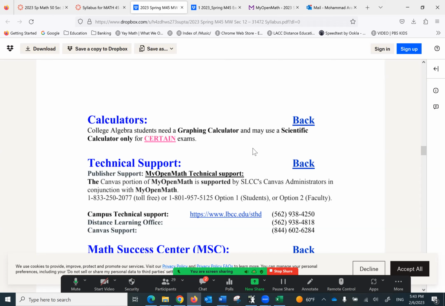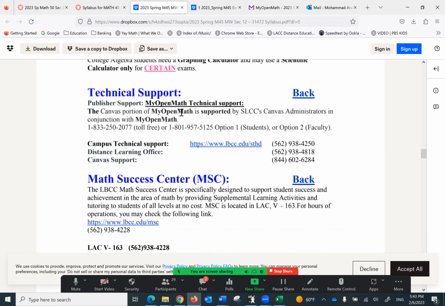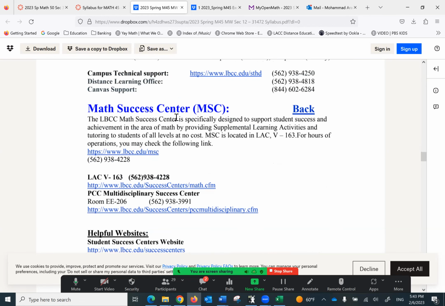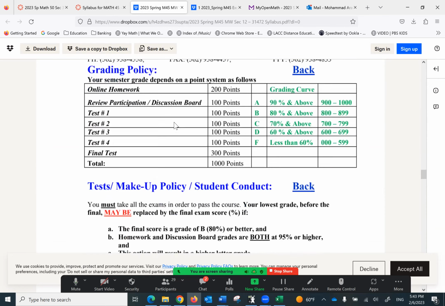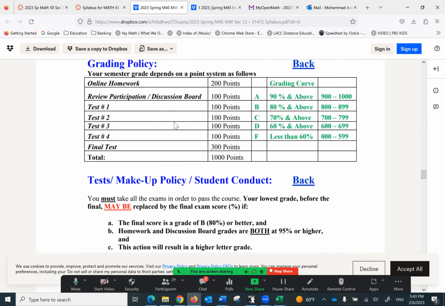Graphing calculators for some exams may be not a good idea. Tech support for the Digital Homework My Open Math or the campus, Math Success Center, MSC for short, the tutoring center, if you will. There are other websites that are helpful. This is probably the most important part for students.